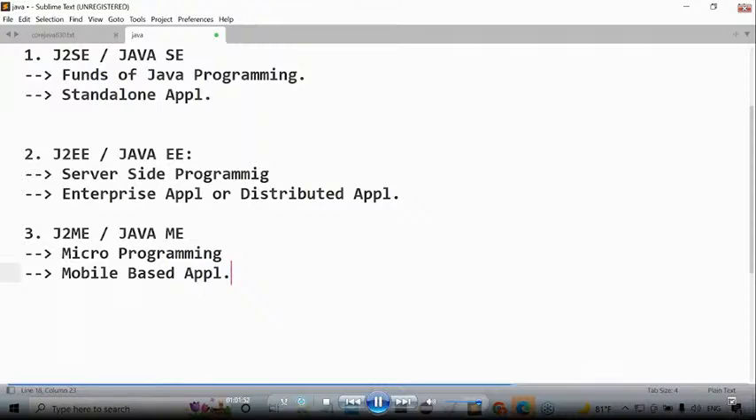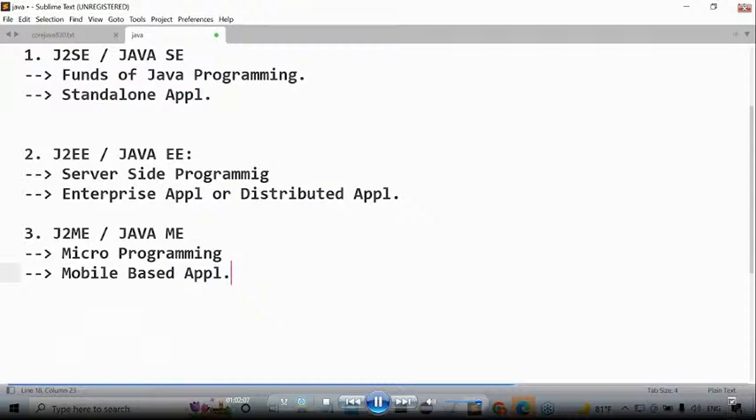J2SE will cover what? Fundamentals of Java. J2EE will cover what? Server side programming. J2ME will cover what? Micro programming. By using fundamentals of Java, which type of application are you able to prepare?